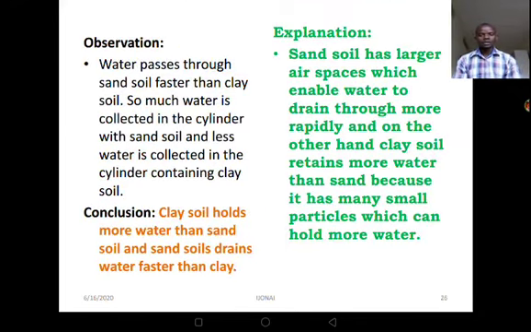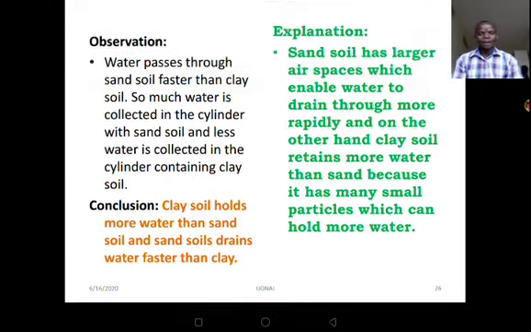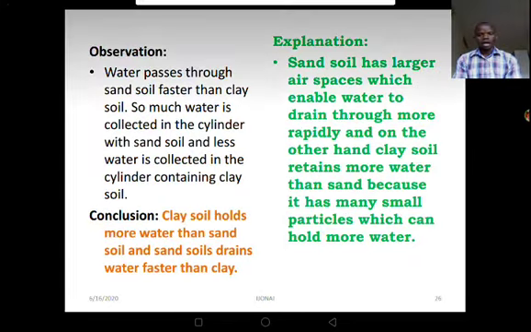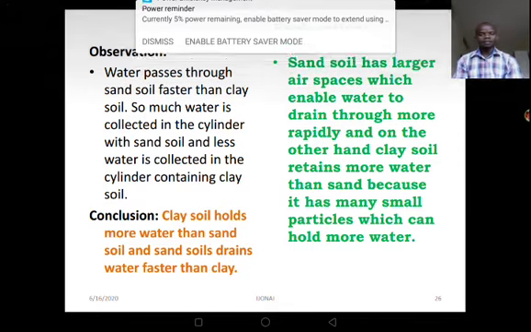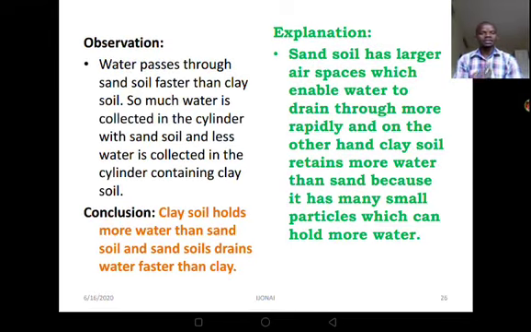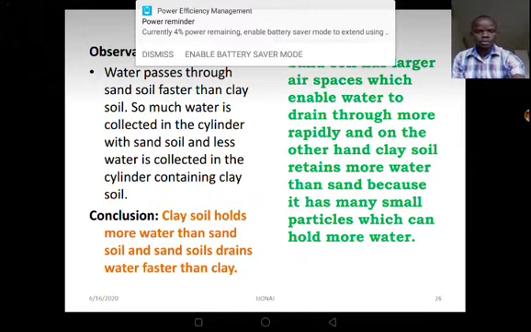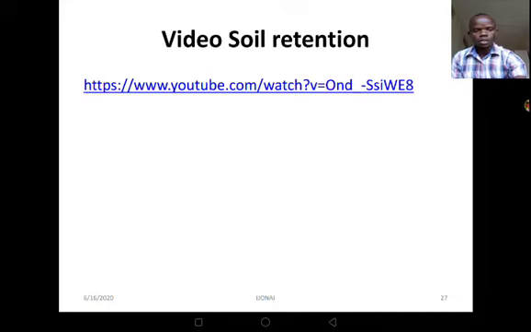Therefore we can conclude that clay soil has good water holding capacity, but at the same time it has poor water drainage. And in the case of sand, it has a poor water holding capacity, and it is the one with the best drainage. All the reasons as to why it is like that, we have already talked about. Then there is a video there which you can try to watch.